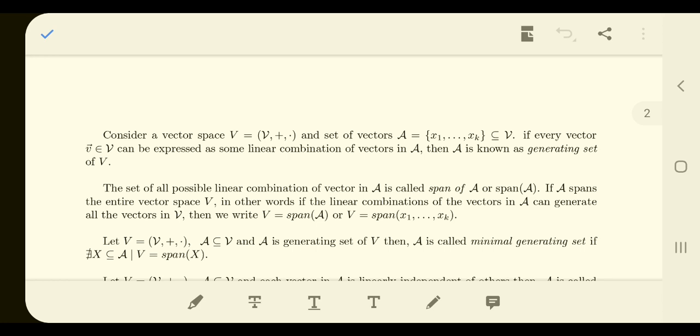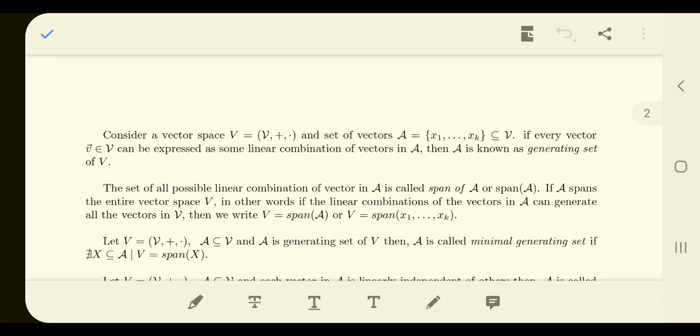And then we talk about a span. The span is again the same thing. So the earlier one was about a generating set, now we are talking about a span. So what is a span? A span is the set that can possibly be generated by a set of vectors.